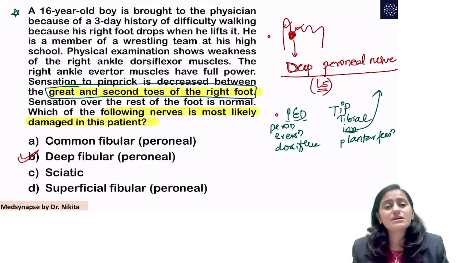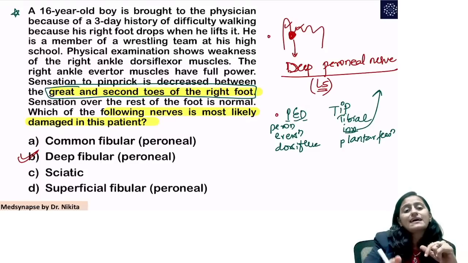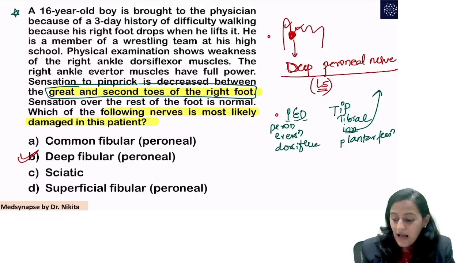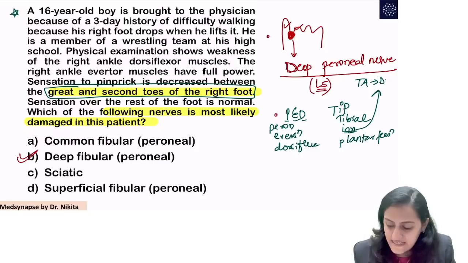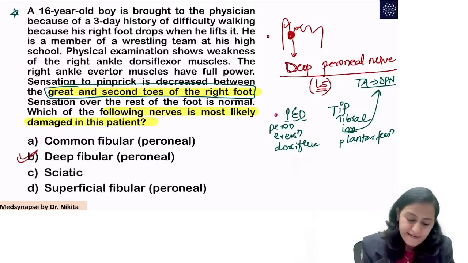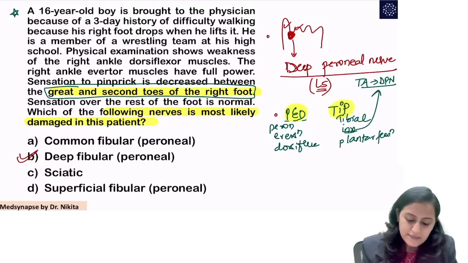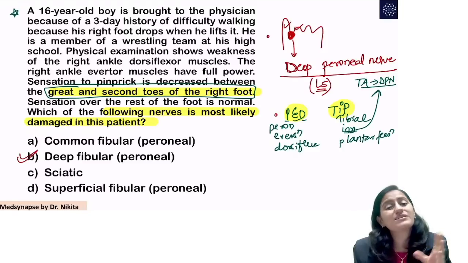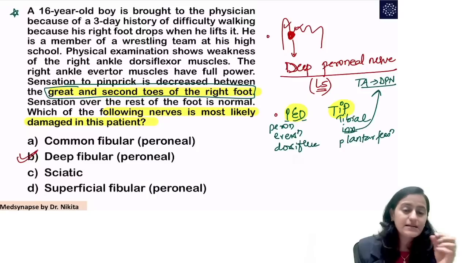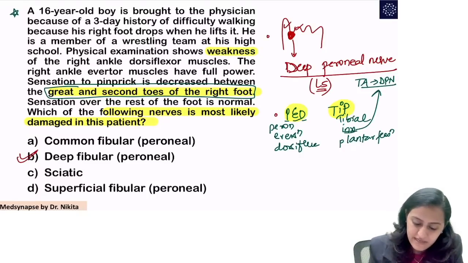The exception here is that inversion is done by the tibial muscles, that is tibialis anterior and tibialis posterior. Out of that, the tibialis anterior is supplied by the deep peroneal nerve. So this is a very savior mnemonic that comes to your rescue. Remember, PED TIP. So what do you expect in this question when the deep peroneal nerve is gone? PED TIP, so it is the peroneal dorsiflexion. So the dorsiflexion should be affected. That is what is given here.